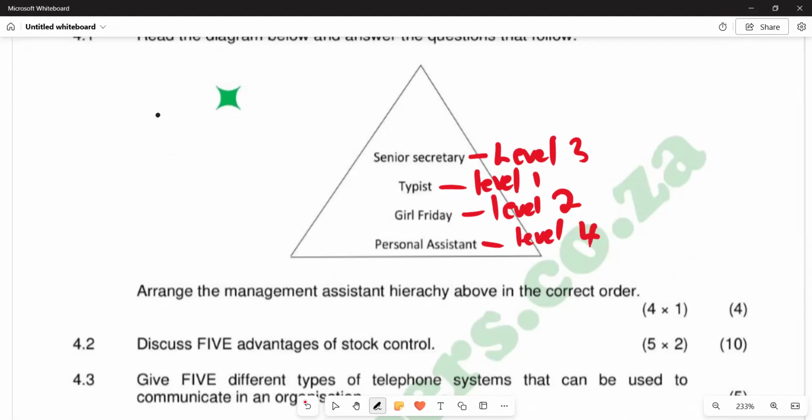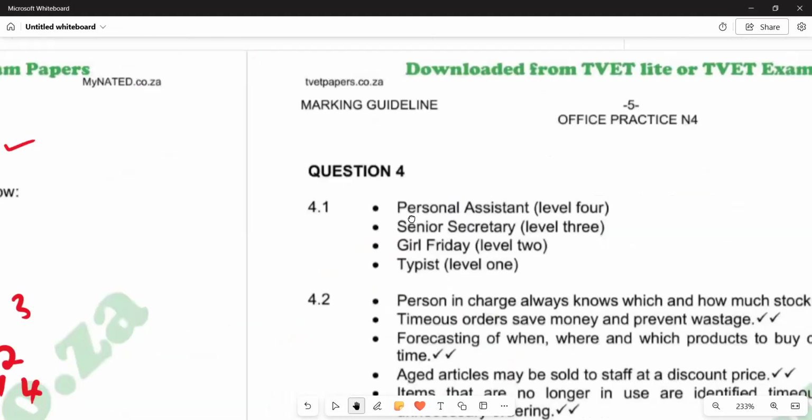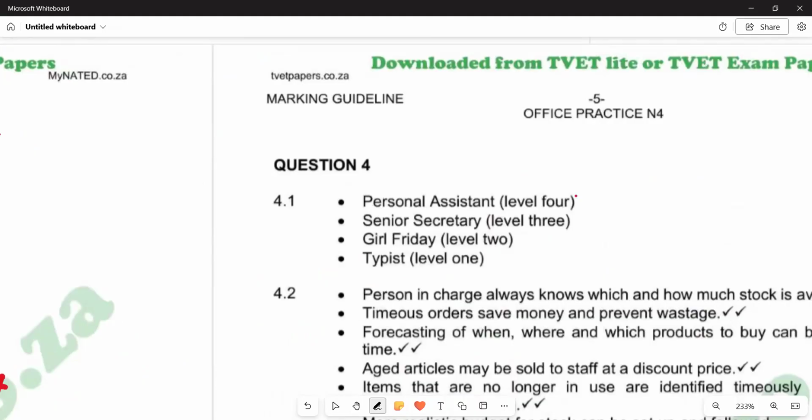Particularly looking at the Girl Friday, the Girl Friday is a female assistant, especially a junior office worker. The Girl Friday is described as an efficient and faithful female assistant. In terms of the hierarchy being arranged in correct order, it is summarized in our memo: personal assistant level 4, senior secretary level 3, Girl Friday level 2, and then level 1 being typist. This is how you should order them.